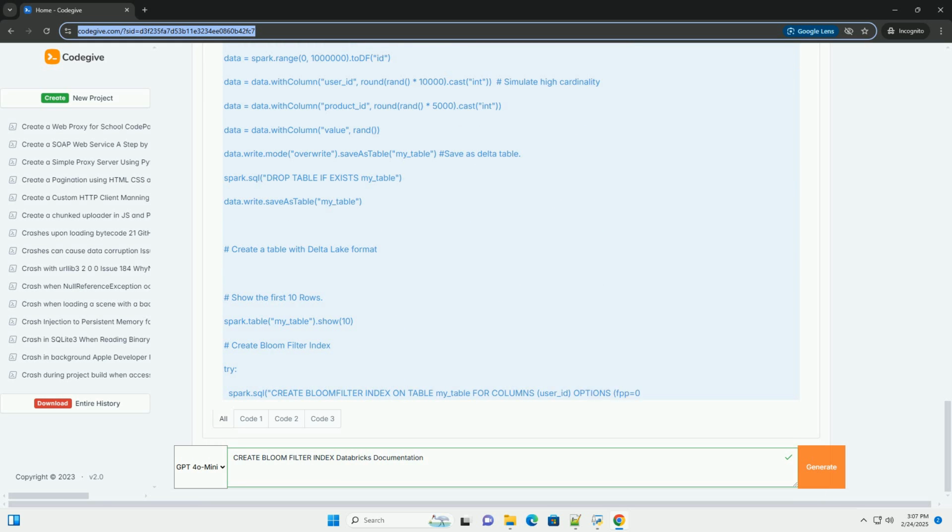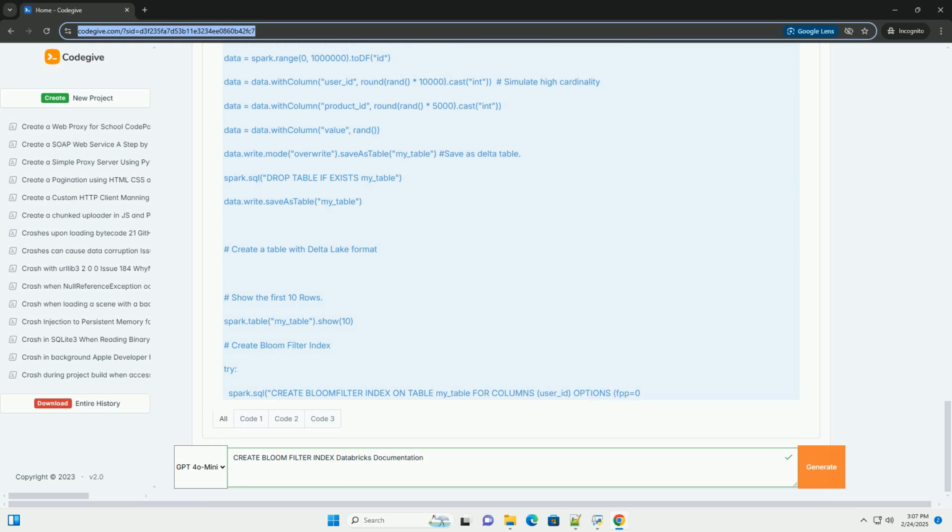FOR COLUMNS (column_name1, column_name2) lists the columns to include in the Bloom filter index. You can specify multiple columns; a separate Bloom filter will be created for each combination of column values within a file or partition. OPTIONS (fpp = desired_false_positive_probability) specifies the desired false positive probability.